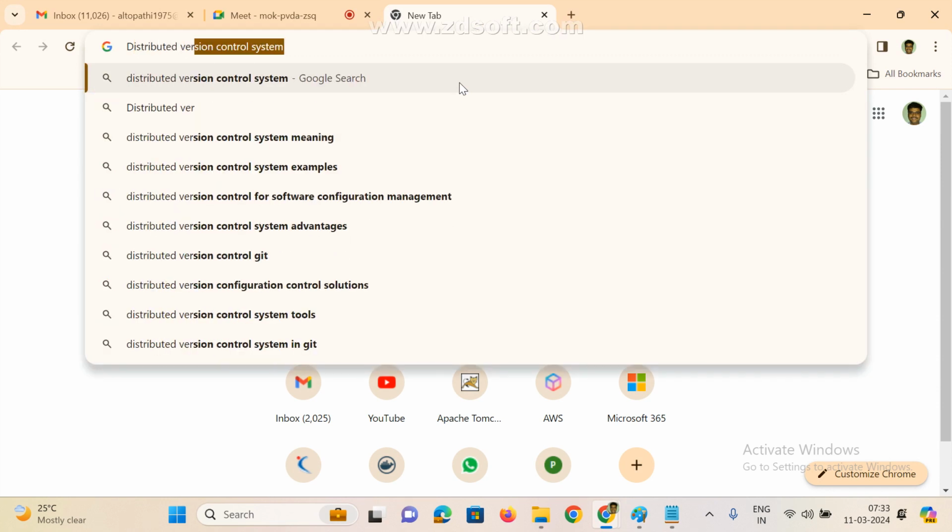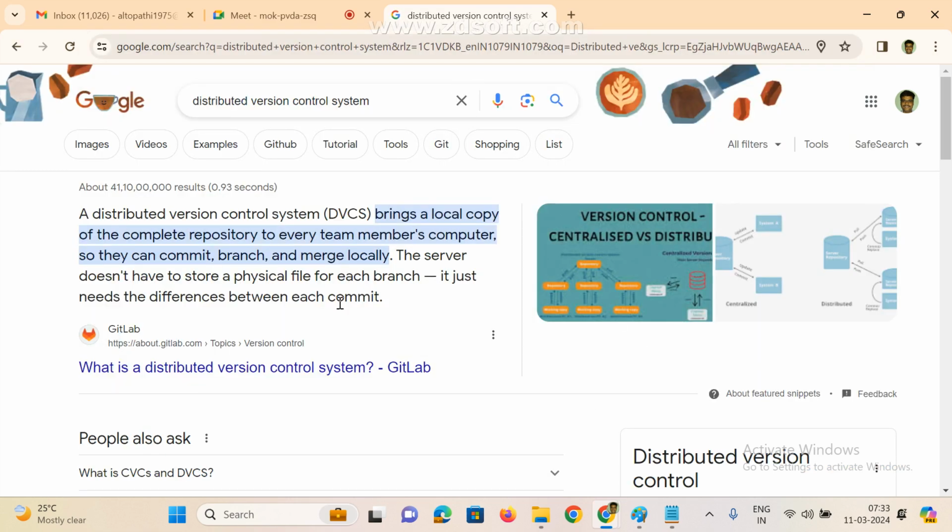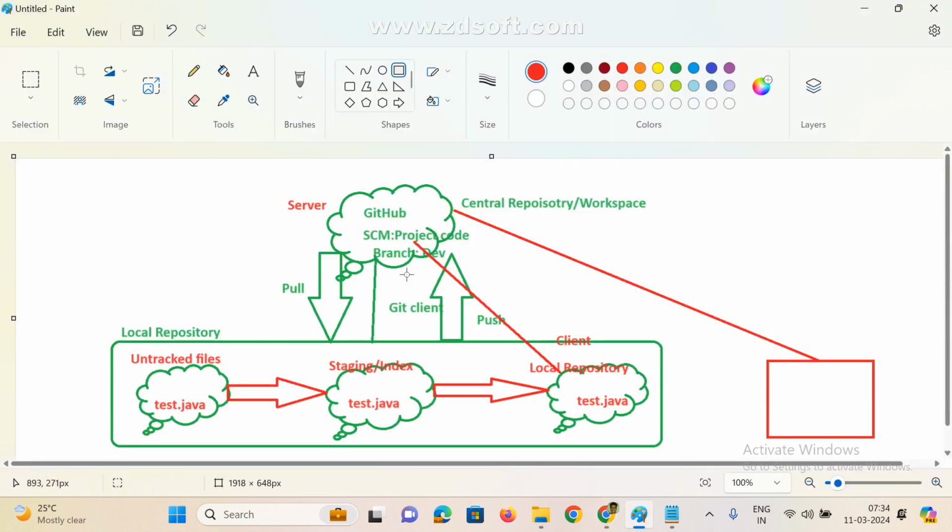What is a distributed version control system? A distributed version control system brings a local copy of the complete repository to every team member's computer. So they can commit, branch, and merge locally, and the server does not have to store physical files to create a branch. It just needs the difference between every commit. Git is distributed version control because here we are maintaining two copies: one is the central repository copy, one is the local repository copy.